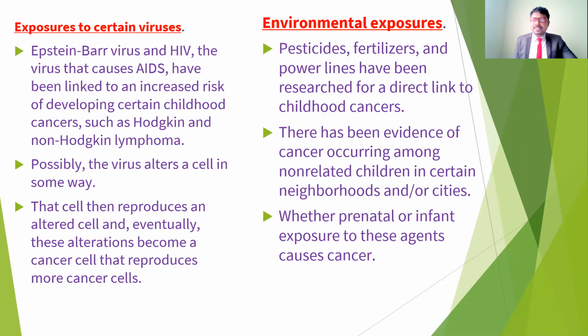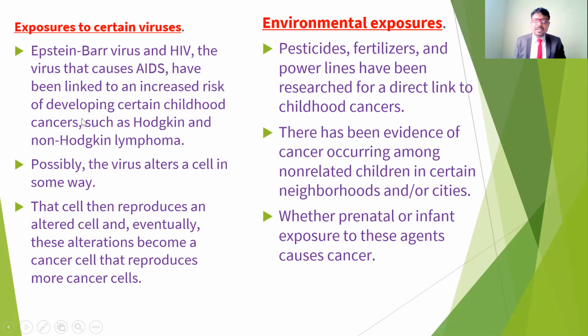And also certain viruses. These viruses may increase the risk for the development of cancer, such as the Epstein-Barr virus and also the HIV virus. Because of HIV, it may develop into AIDS. These are interlinked, and also lead to childhood cancers such as Hodgkin's and non-Hodgkin's lymphoma, which are related to the lymphatic system.